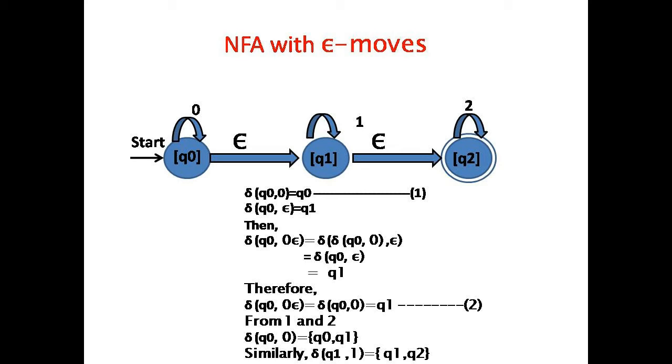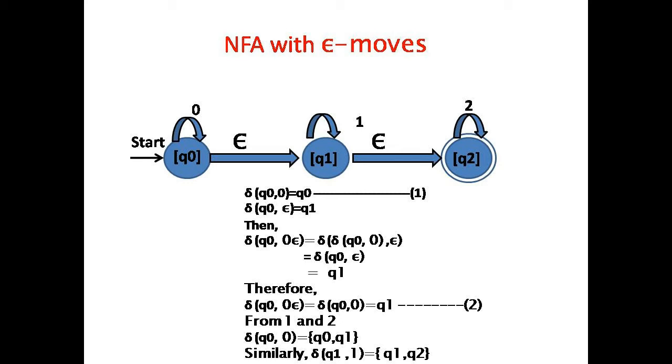Therefore, 0 epsilon means 0 followed by the empty string, that is only 0. We can say that delta Q0 on 0 epsilon is equal to delta Q0 on 0, it will go to Q1. From expressions 1 and 2, we can write delta Q0 on 0 is equal to Q0, Q1.